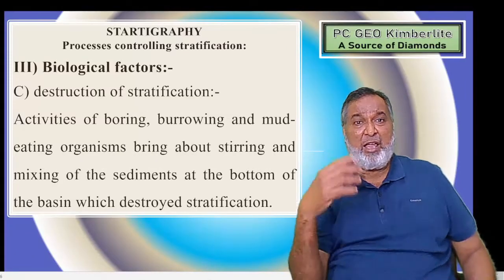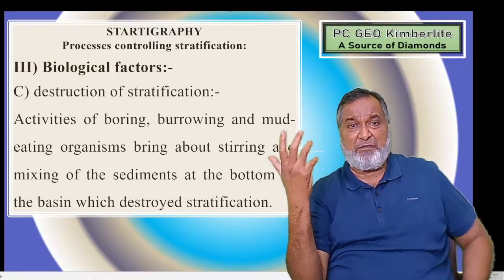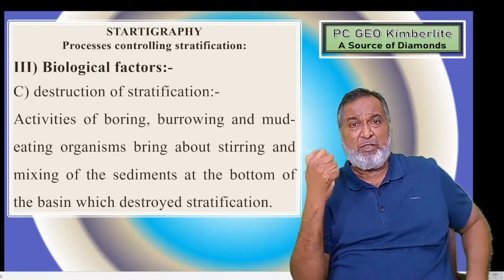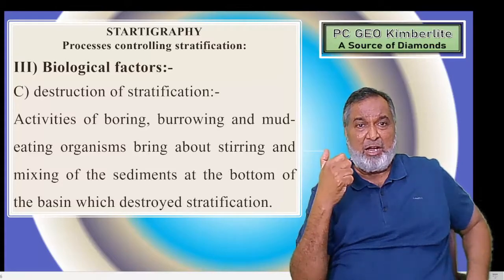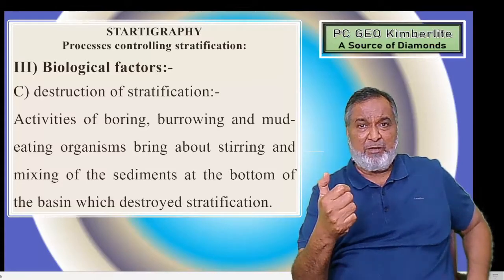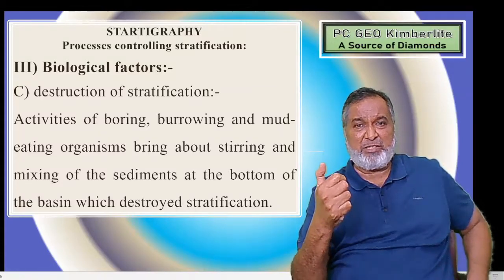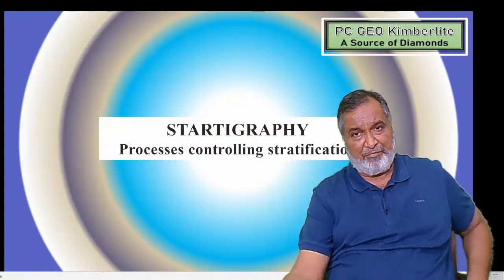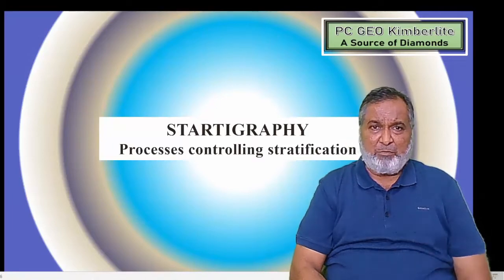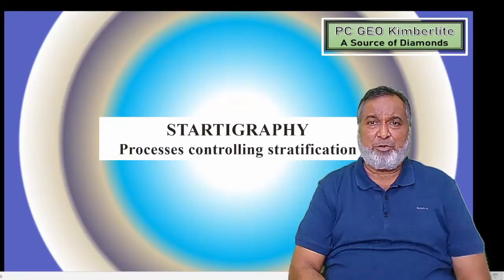Then the next one, the destruction of stratification. Why is this happening? Boring and mud-eating organisms bring about churning and mixture of the sediments at the bottom of the basin, which destroys the stratification. With this, we have completed the topic, processes controlling stratification.